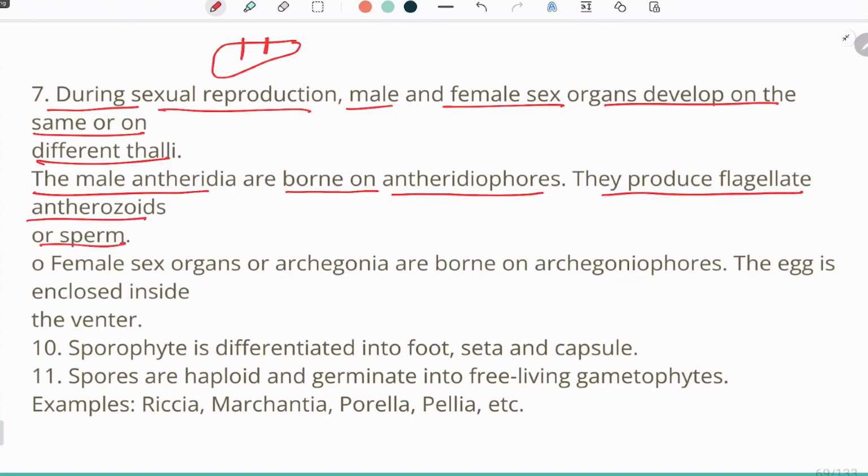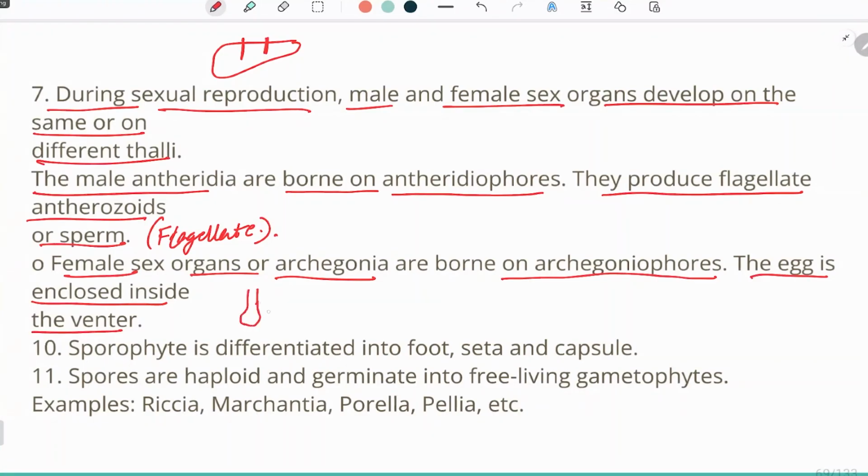So the male antheridia are borne on antheridiophores, and they give rise to antherozoids or sperm. Now these sperms will be flagellate. They have flagella in them. Female sex organs or archegonia are borne on archegoniophores. The egg is enclosed inside the venter. We have seen the diagram, there is a venter, a lower venter, inside which the egg is placed.